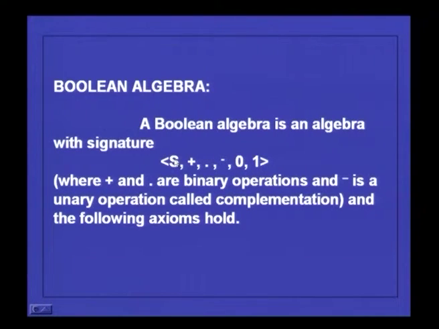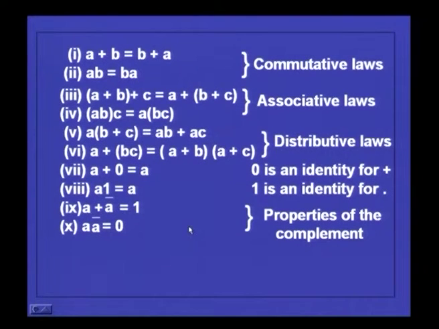Where S is the carrier of the algebra, plus is a binary operation. This is also a binary operation, and this is a unary operation, and these two are constants. This is called complementation, and the following axioms hold. With respect to addition or this binary operation, you have commutativity law, a plus b is equal to b plus a, and with respect to the other binary operation, ab means a dot b. So, ab is equal to ba.